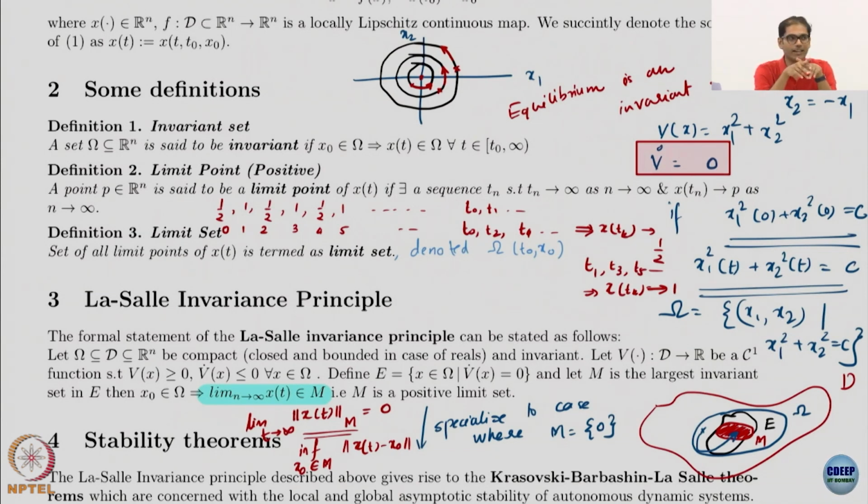I don't know, so I am asking you. So boundedness is obvious, I hope, because x1 squared plus x2 squared is C. So neither x1 nor x2 can go to infinity. Boundedness is obvious. Compact, closed. Compact means closed plus bounded. So bounded is done. Is it closed? Is this a closed set? Is the circle a closed set?